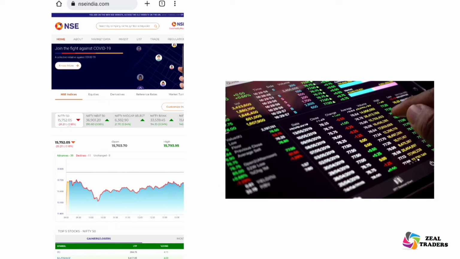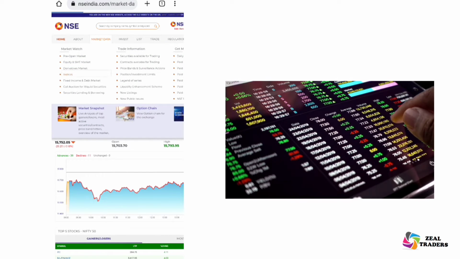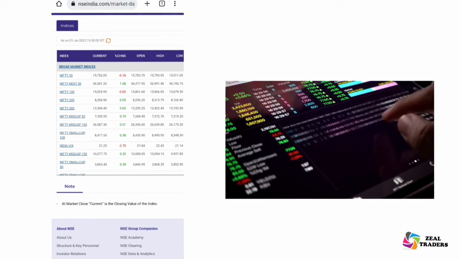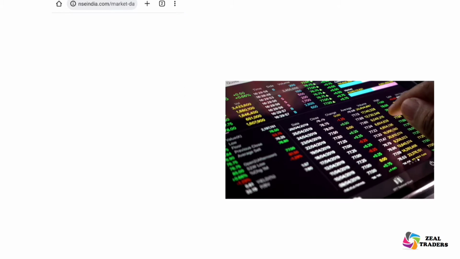On the NSE website, we can see all the companies in detail. Go to Market Watch and choose indices. On the list, we can see the companies are listed based on the benchmark, market capitalization and the sectoral indices.